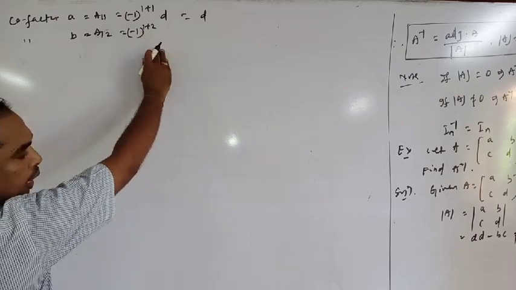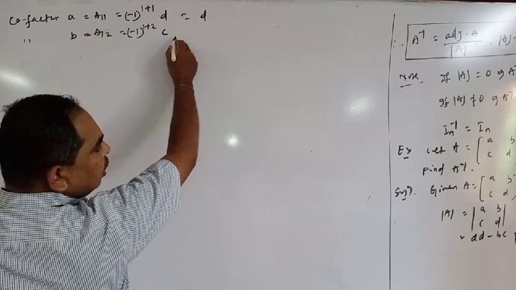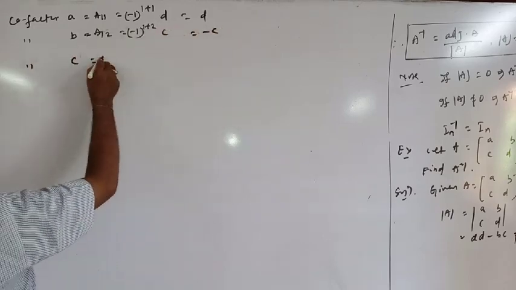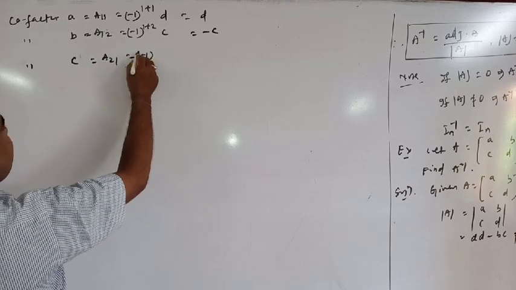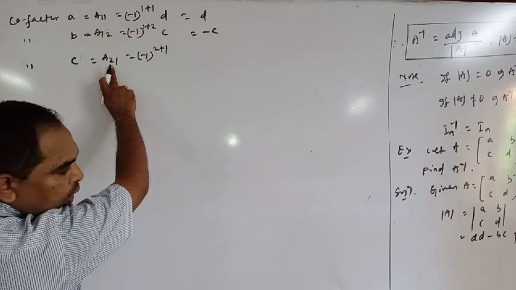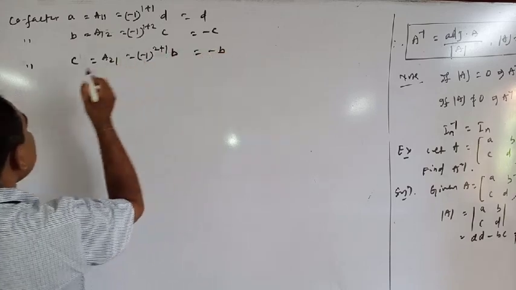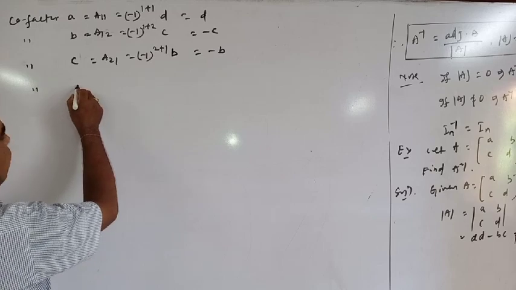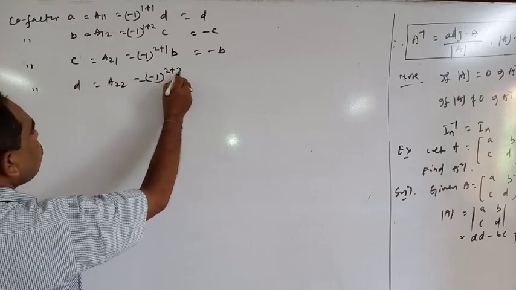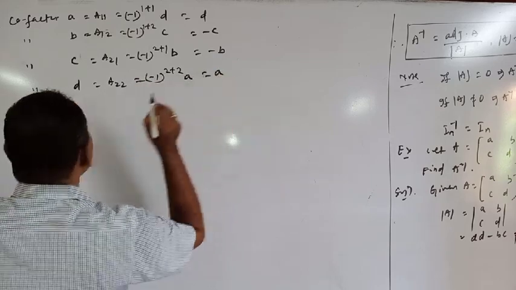So delete the first row and second column, we get c, so this is minus c. The cofactor of c, A21, is minus 1 to the power 2 plus 1, delete the second row and first column, the remaining determinant is b, so this is minus b. The cofactor of d is minus 1 to the power 2 plus 2, this is a, so this is plus a.